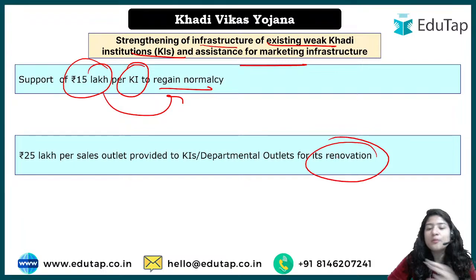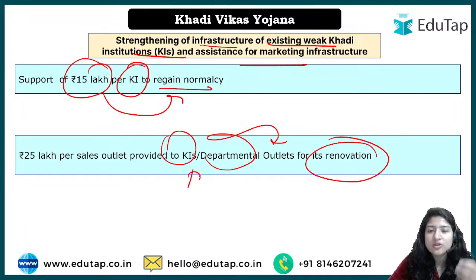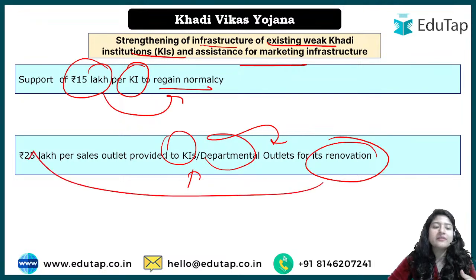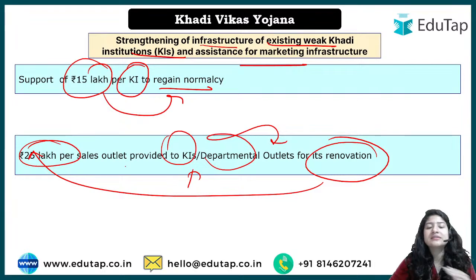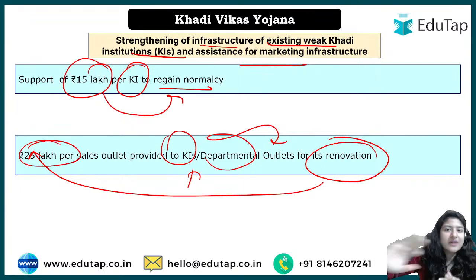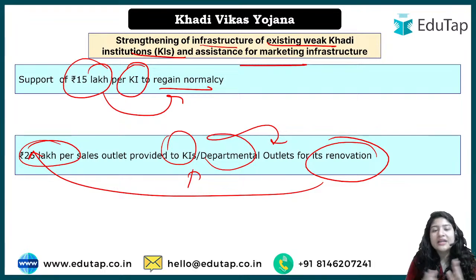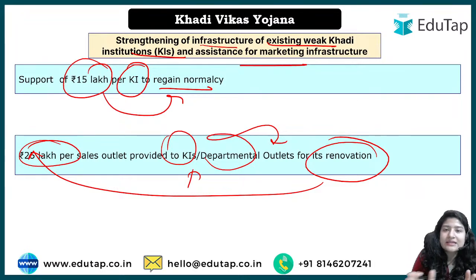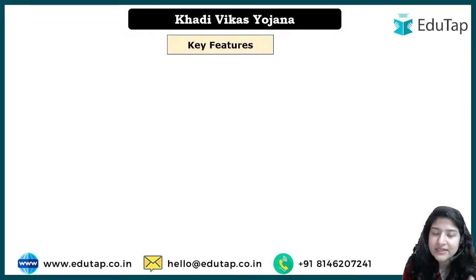But if proper renovation has to be done of the departmental outlets, or your Khadi institutions, in that case 25 lakh per sales outlet is provided to you, okay. Here the assistance is 25 lakh. Bring back to normalcy means it is functional, right? So that is why the lesser amount, 15 lakh, is there. But if proper renovation has to be done of the sales outlet, in that case how much assistance are you getting? Up to 25 lakh, okay.